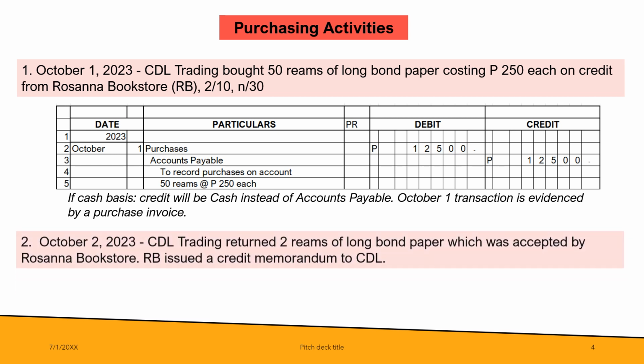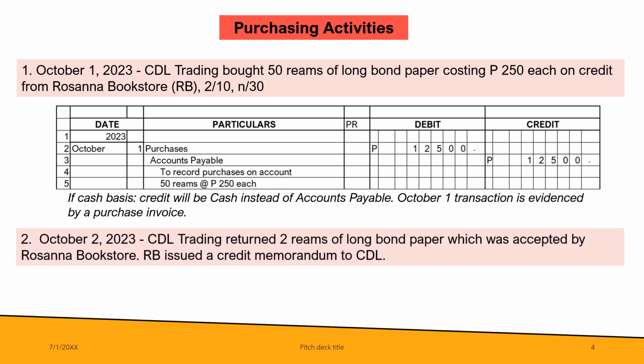Rosana Bookstore. Next transaction, October 2, 2023, CDL Trading returned 2 reams of long bond paper which was accepted by Rosana Bookstore. RB issued a credit memorandum to CDL. Since this is about a return, you can still remember the account title related to return. We have in our previous slide, purchase returns.